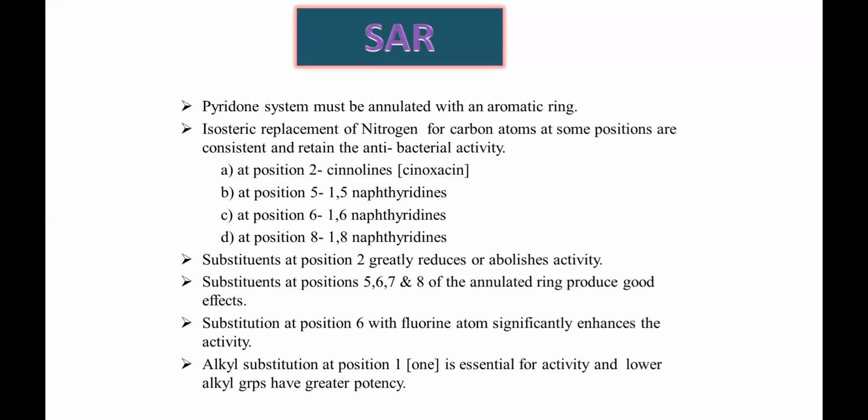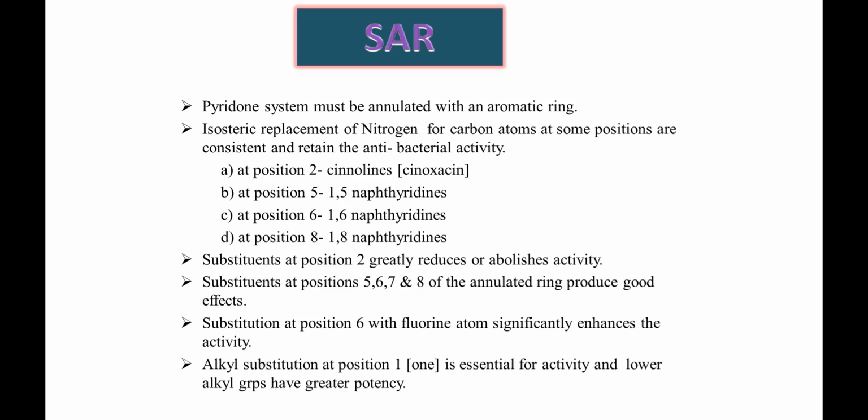I'll be showing you examples later. What is the first thing? If the carbon at the 2nd position is replaced by a nitrogen, then it is known as cinnoline.